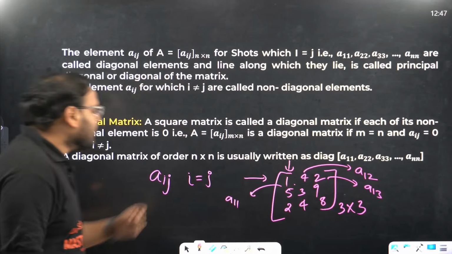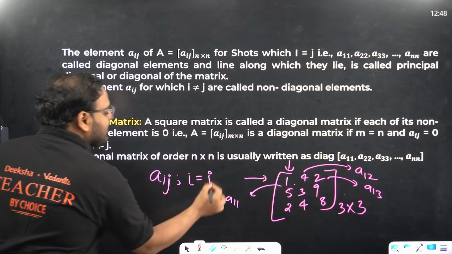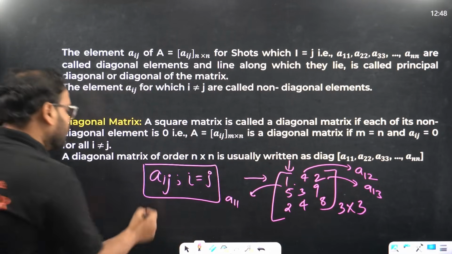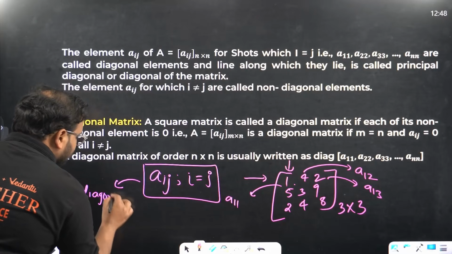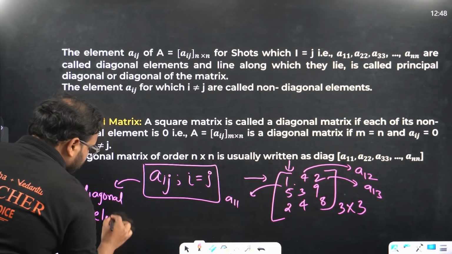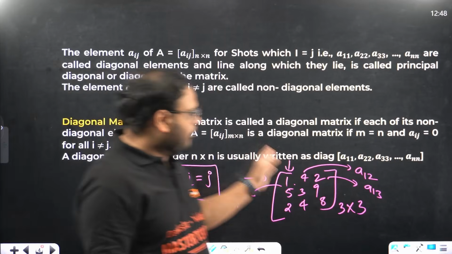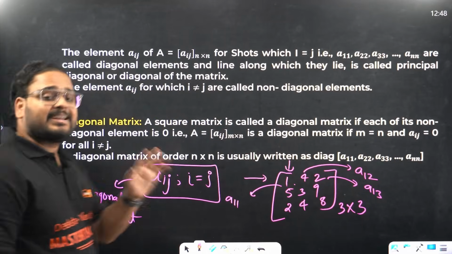So whenever you have an element Aij, provided i and j are equal, those elements are called diagonal elements of the square matrix. This will not be present in a rectangular matrix.